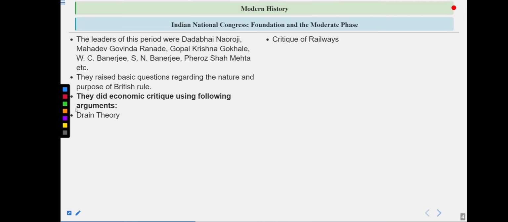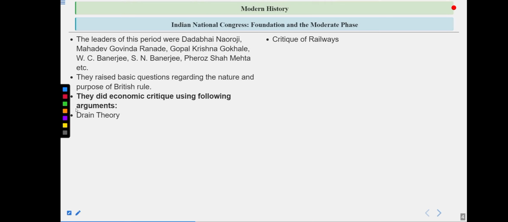Critic of railways. Railways is also one of the very criticized tools that was introduced by the Britishers in India. Why was it criticized? I hope you know, because when the Britishers came into India, they started looting our country.